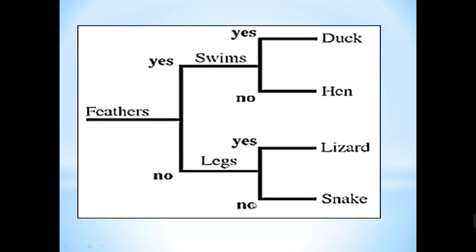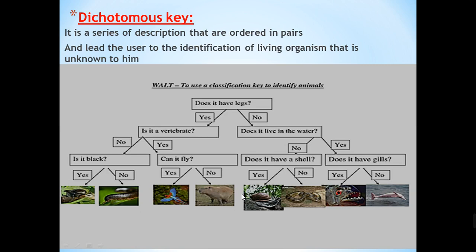So the dichotomous key is a series of descriptions, as we said before. It starts with broad features, large features, then it gets more specific whenever we proceed through the levels of the dichotomous key. Through each step, you can choose one of the two descriptions according to the characteristics of the living organism. At the end, you will reach a description that leads you to the organism's name or the group to which it belongs.